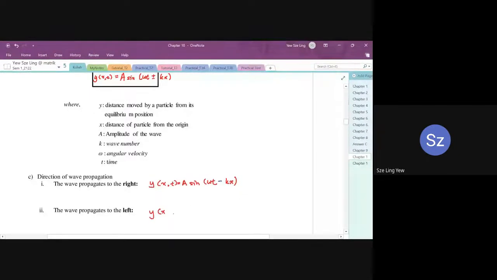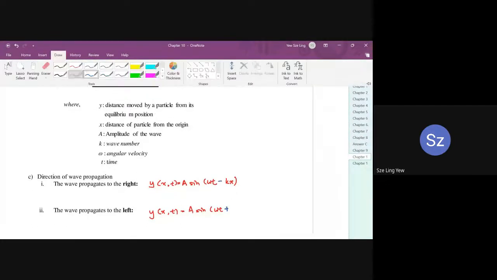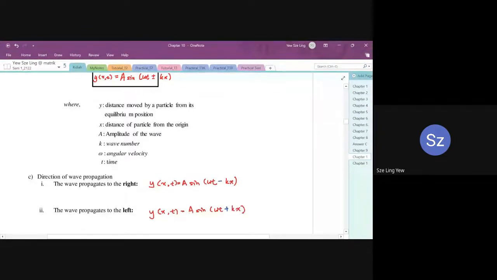If you have y bracket x t equals A sine omega t plus kx, then it means the wave is now traveling to the left. So to the right and to the left, they use different symbols and you must memorize it, because questions will ask you to form equations very often. Kamu sendiri kena tahu bila kena letak positif, bila kena letak negatif. Because quite often questions will ask you to form equations.